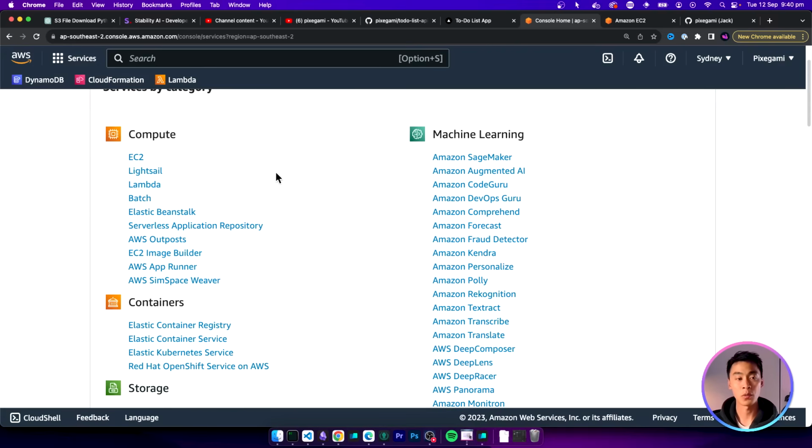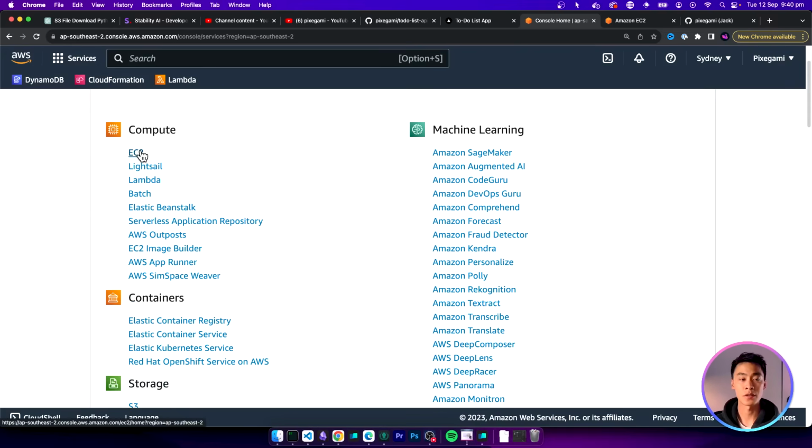The first one you probably want to know about is EC2. This is your stock standard virtual server. So you can rent these by the hour or per day, or you could just leave it on for the whole year. And you can choose from small servers or big servers, and they will have different pricing. This is good if you have a traditional full stack web service that you want to host. For example, something like a Python Flask application, a Node Express server, or maybe even a WordPress website.